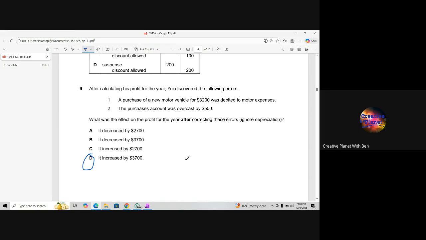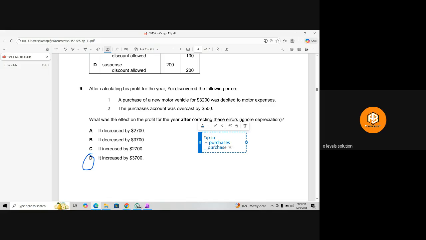And we're deducting 500. No, no, we need to add it back. Because, first of all, we have to write the opening inventory in the cost of sale. Then we need to add the purchases. After that, if there is any purchase return, we need to deduct it.